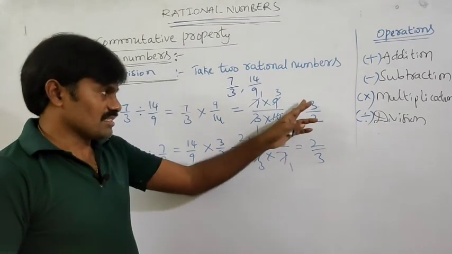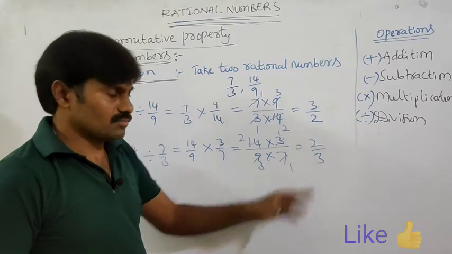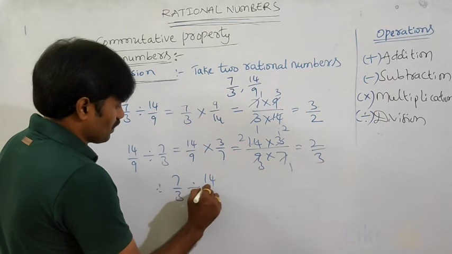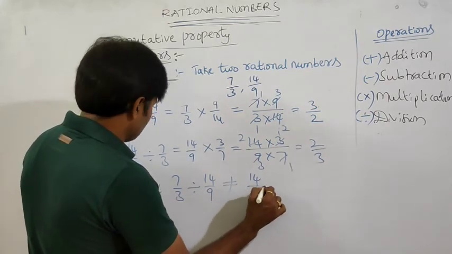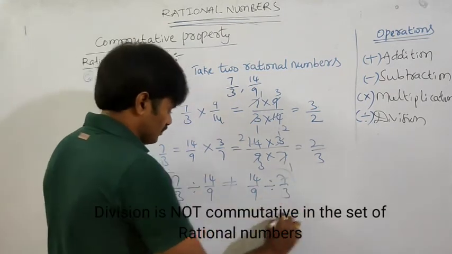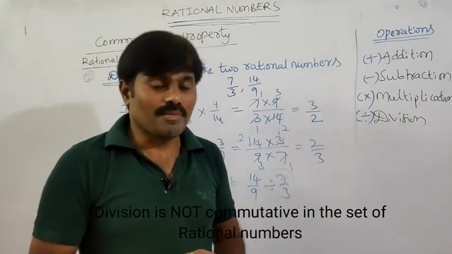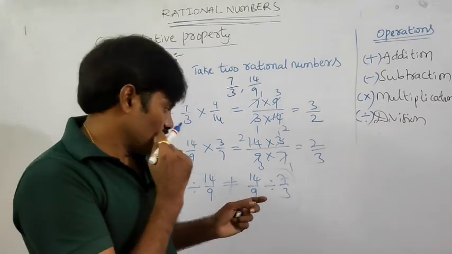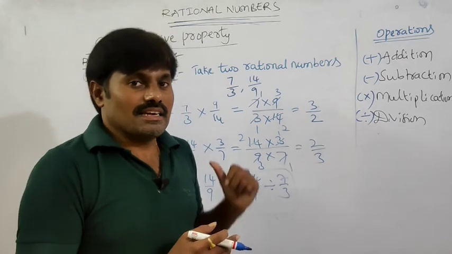Now see the results. Here 3 by 2 and here we got 2 by 3. Are these same? No. That means 7 by 3 divided by 14 by 9 is not equal to 14 by 9 divided by 7 by 3. So these are not equal. Yes. That means division is not commutative in the set of rational numbers. So rational numbers do not satisfy the commutative property under division.